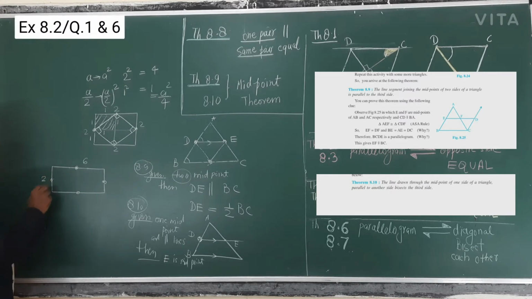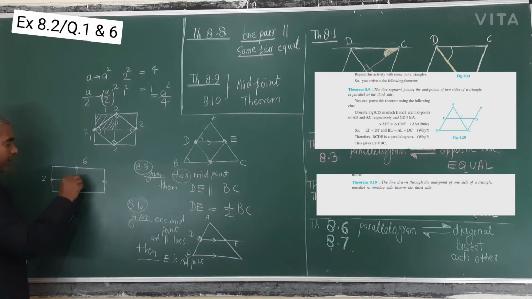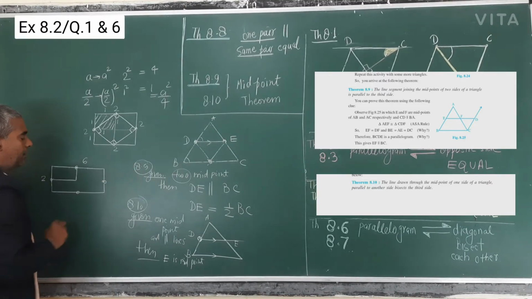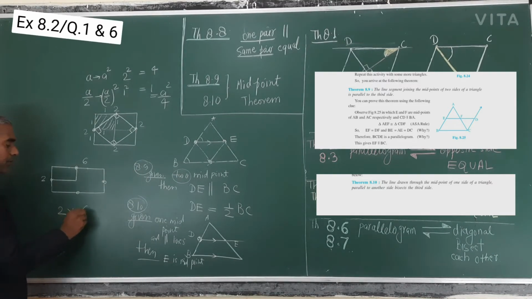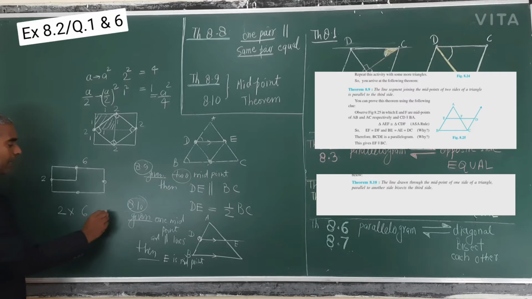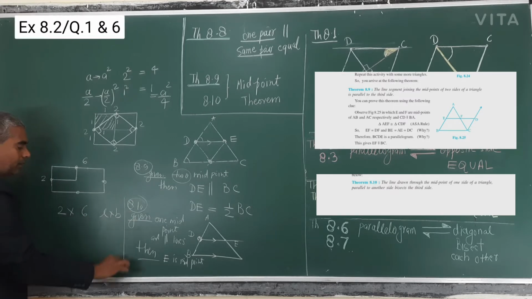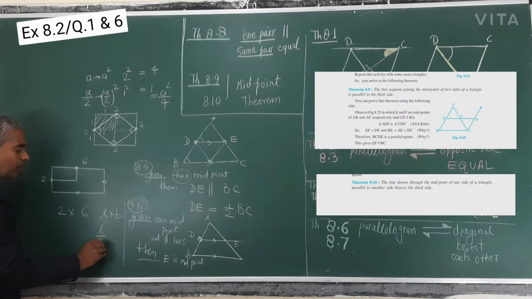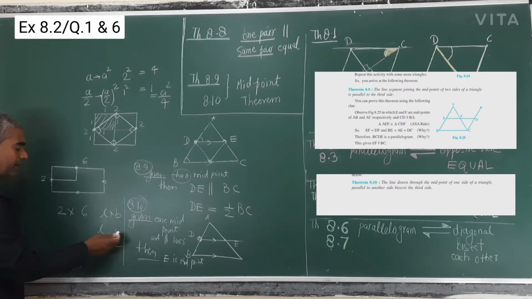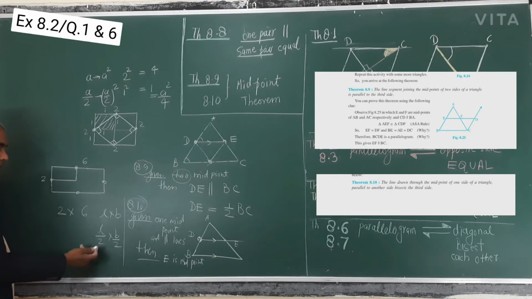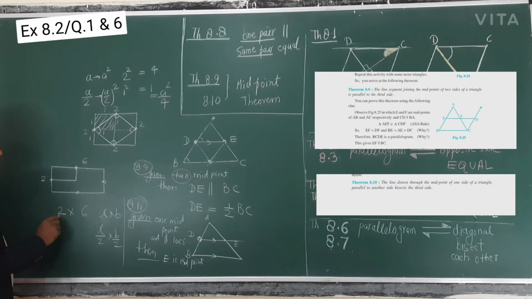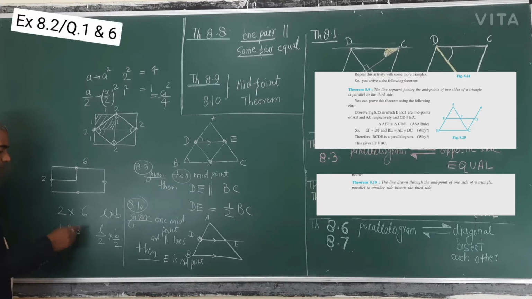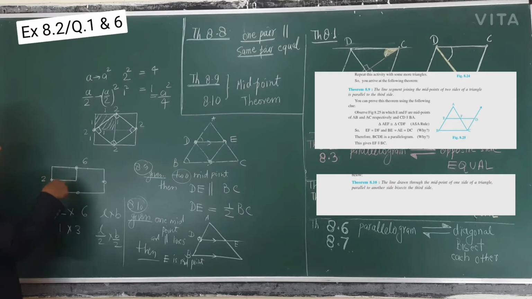Why is it so? If I join here, this is also a parallelogram, but the area is 1/4, because the earlier area was length into breadth. Now we have divided L upon 2 into B upon 2, so the area is equal to LB upon 4, a 1/4 part. So 2 halves means 1, and here 3. So this 3, 3, 3, 3, 4 times division.